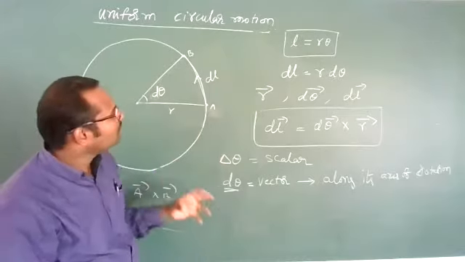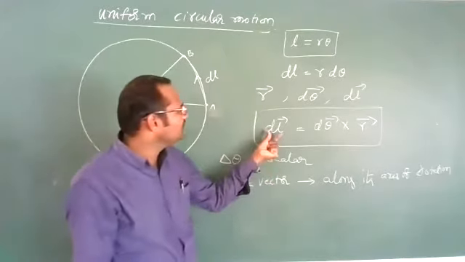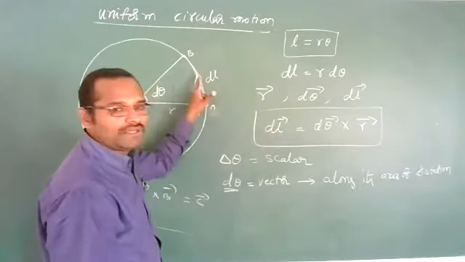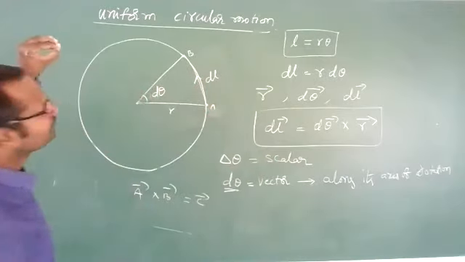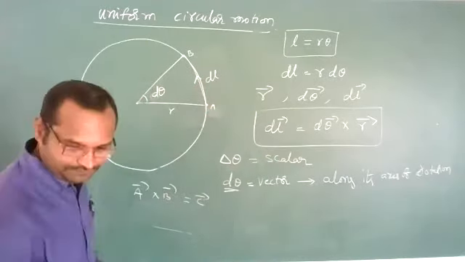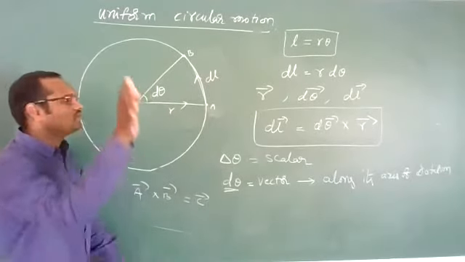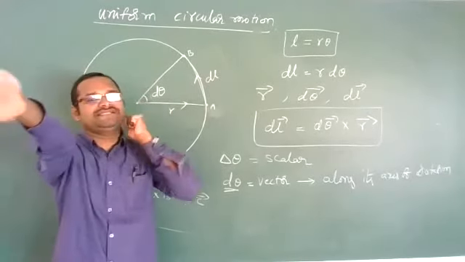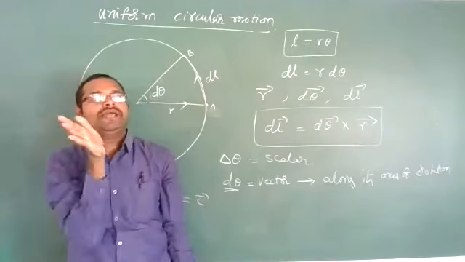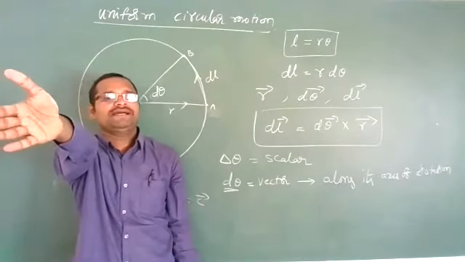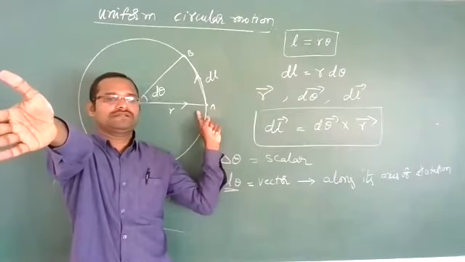Now see, according to this, dl is this side, d theta is this side as I told you, and r is this side. This is your d theta, along the axis, and r bar is here.